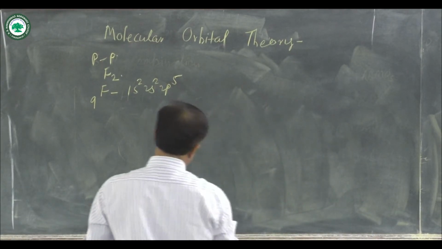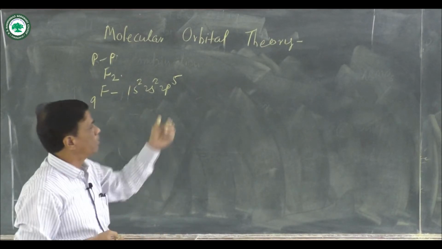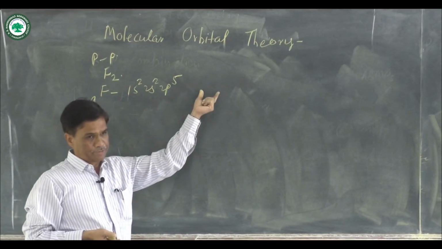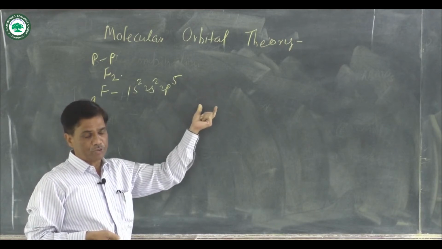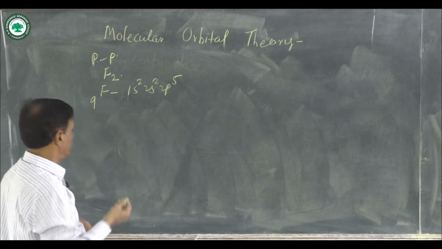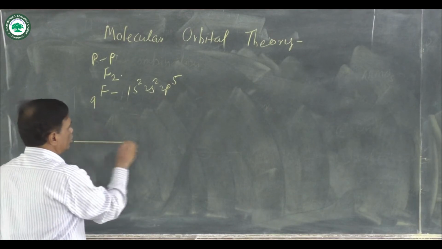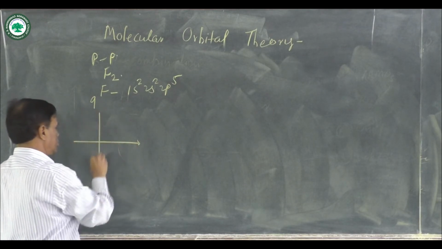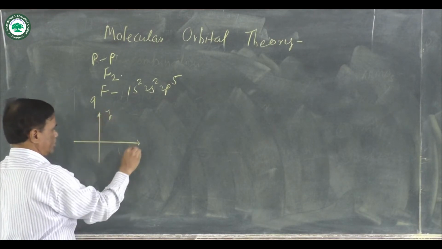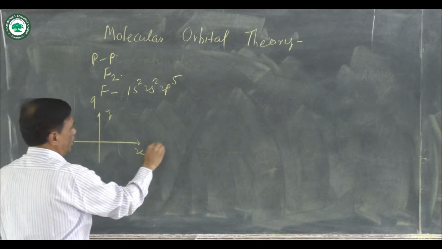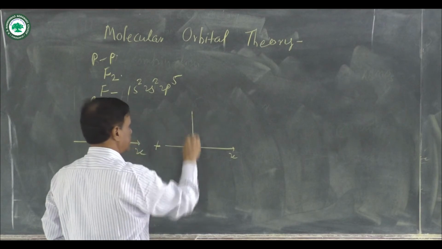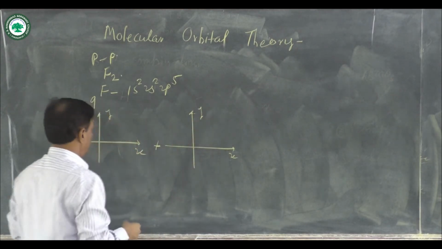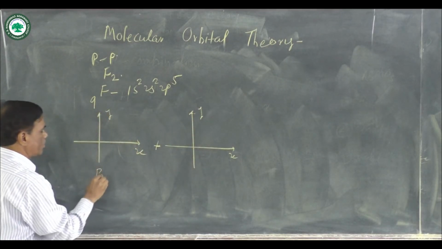Two types of molecular orbitals are formed. One is known as bonding molecular orbital and second is known as anti-bonding molecular orbital. Suppose this is the x-axis, this axis is the y-axis, and this one is a px orbital.